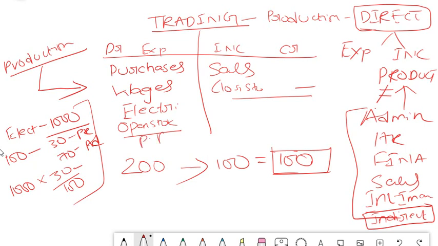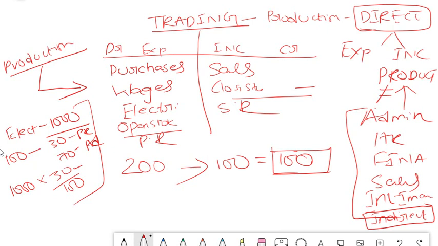There may be purchase returns and there may be sales returns. So these and all are your adjustment entries. Now I will just quickly tell some 10 to 15 examples. Based on that, we will solve the trading account, so that it gives you a better understanding. So this is what is related to your trading.